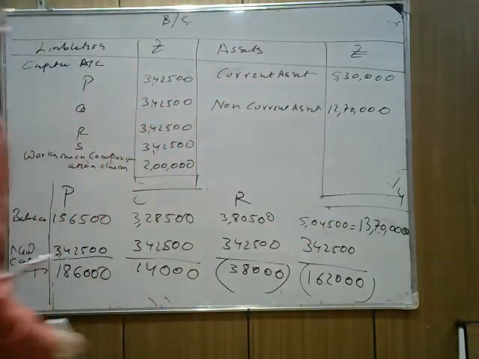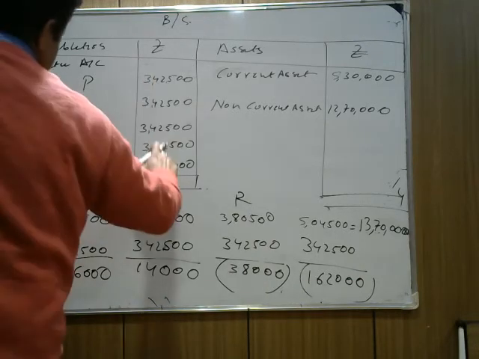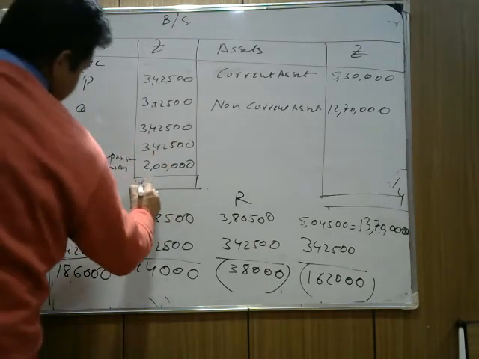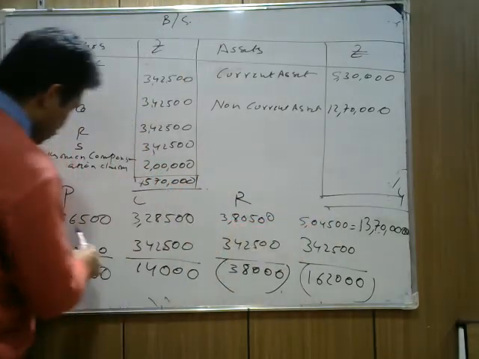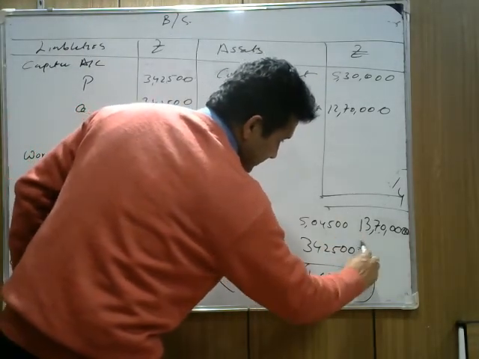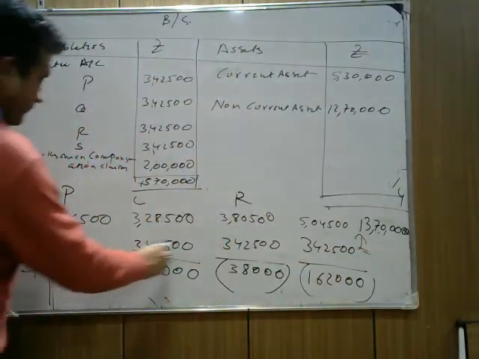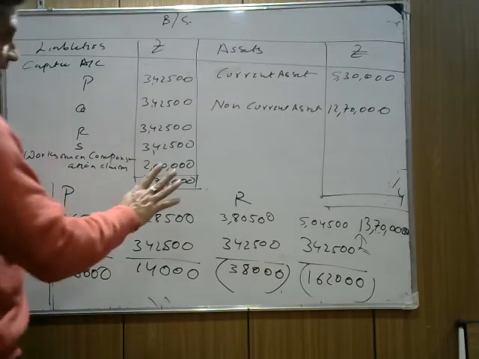Now add them. 3,40,000 is already coming. 30,70,000 plus. The total is 15,70,000 because we already did it. The total of their capital is 13,70,000. If we add them, it comes plus 2 lakh. Okay, no, something is wrong in that.